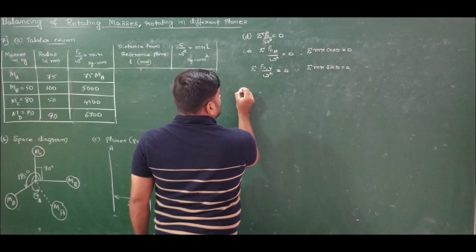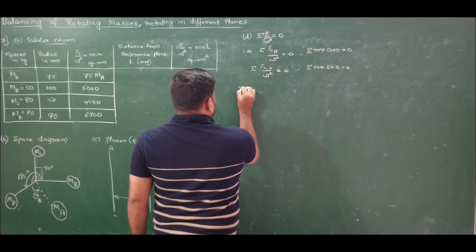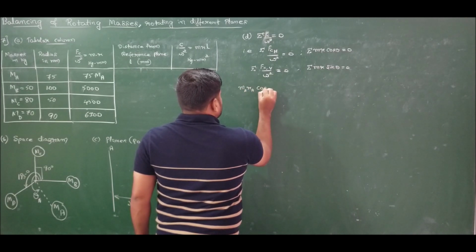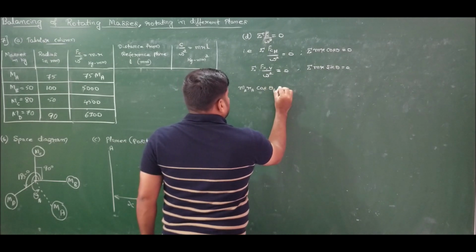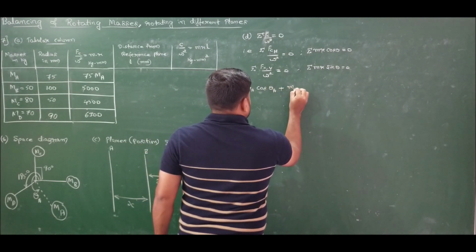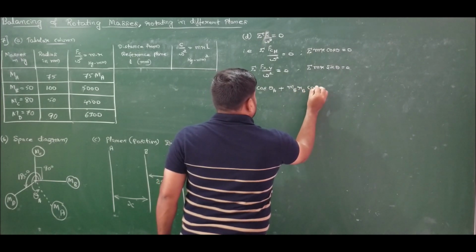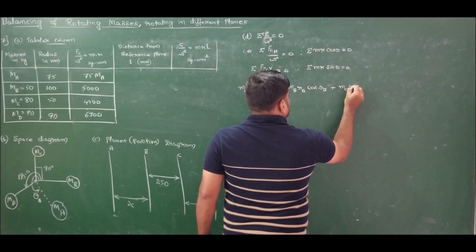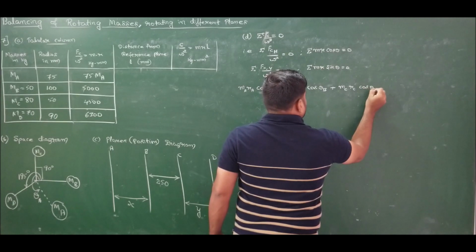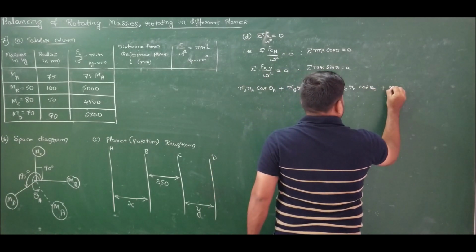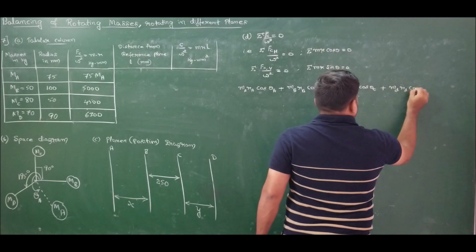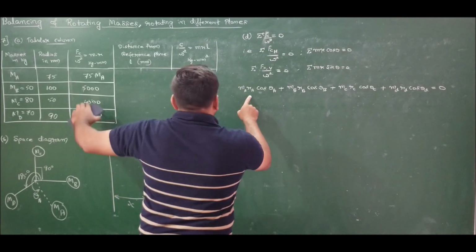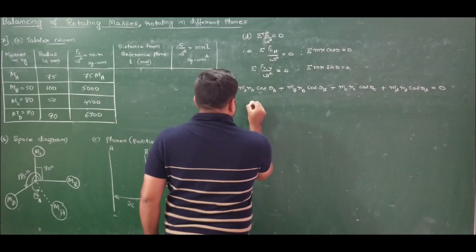So now if I use this condition and solve, what am I going to get? First, if I go for the horizontal component, it is MA RA cos theta A plus MB RB cos theta B plus MC RC cos theta C plus MD RD cos theta D must be equal to 0. How much is MA RA? MA RA is 75 MA.